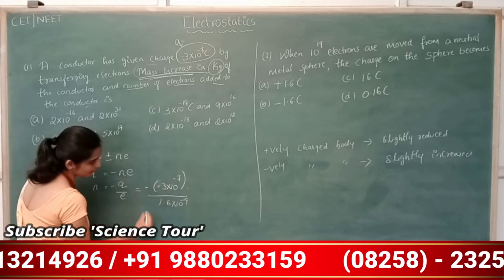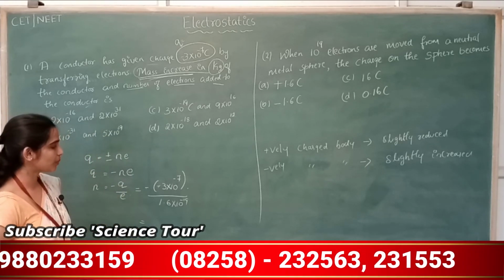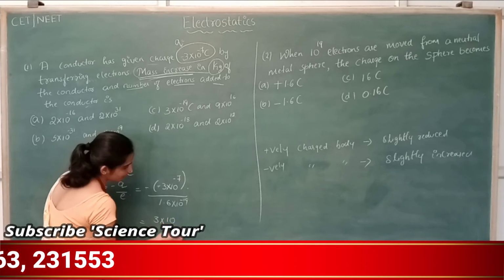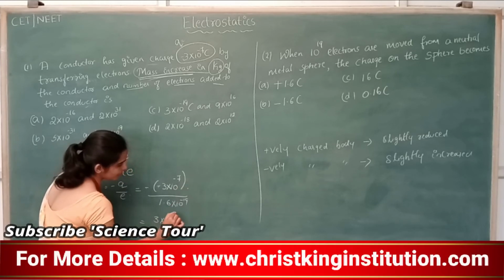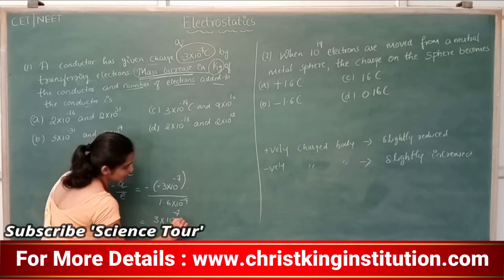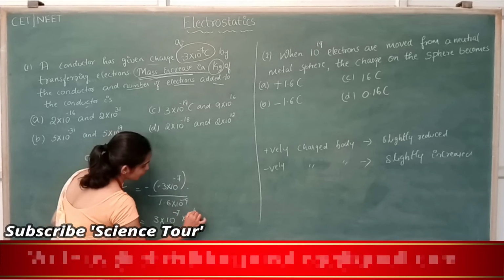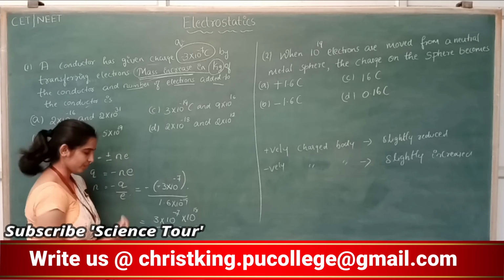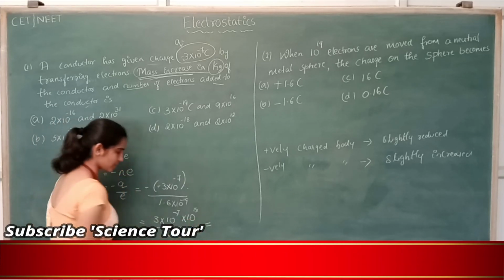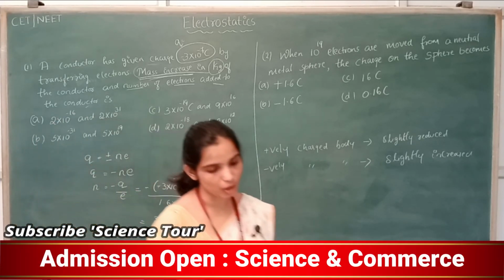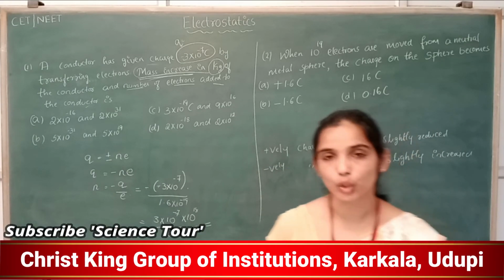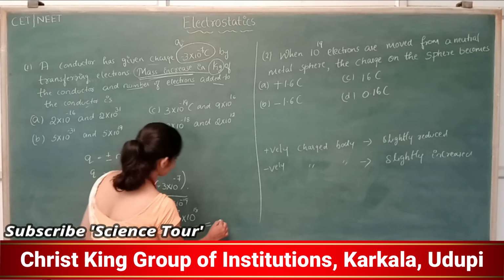So what do we end up getting? 3 into 10 to the power of minus 7, and when it goes here, minus 7 into 10 to the power of 18 divided by 16. So 3 divided by 16 is equal to how much? Q divided by e is equal to 2 into 10 to the power of 12, you should get.